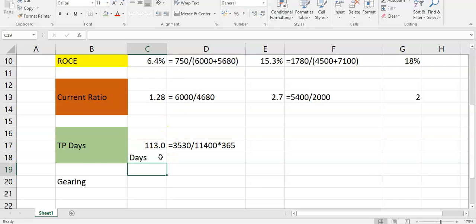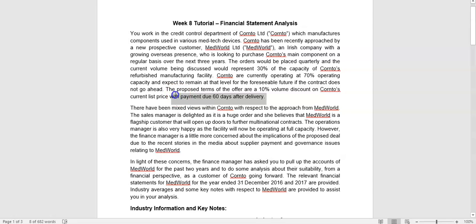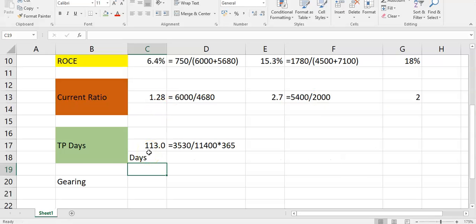So when we interpret that, and again, you need to know your formulas to do well in this section, it's taking MedWorld 113 days on average currently to pay its suppliers. That should be a big red flag to you because our current proposed offer from MedWorld is to pay us within 60 days. So they're nearly taking twice as long to pay their current suppliers. So what gives you the indication that you're going to get preference Coronto if you start selling to MedWorld? That is a big concern.